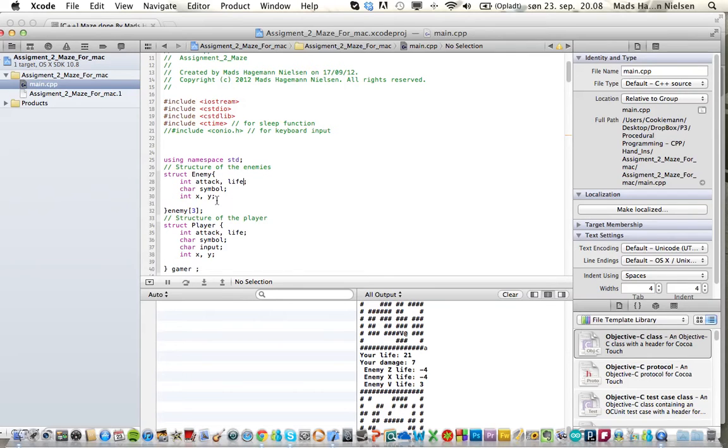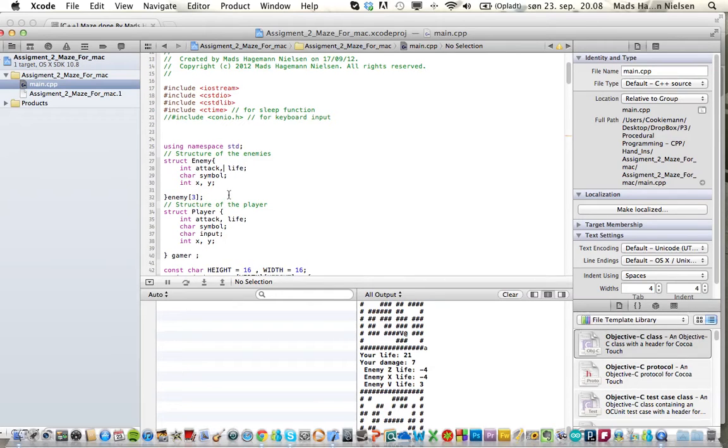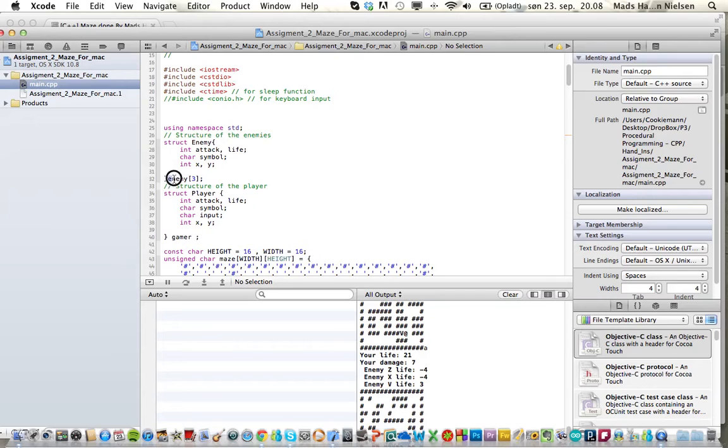Just so I can see the difference. That is my attack. That is my X and Y position. And then there's the symbol it is going to have. Then I have written Enemy and square brackets to make an array, and there should be 3, so it goes from 0, 1, 2. And the structure of my player has attack, life, symbol, input, and positions.